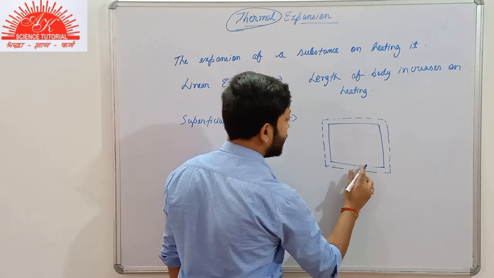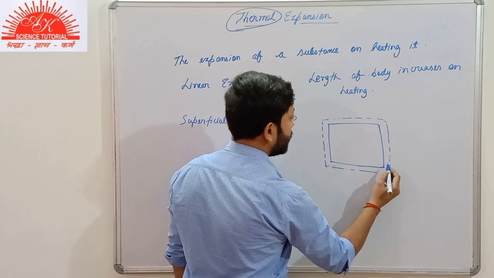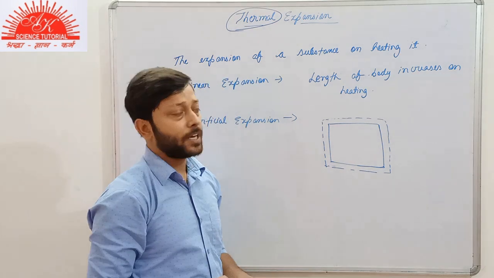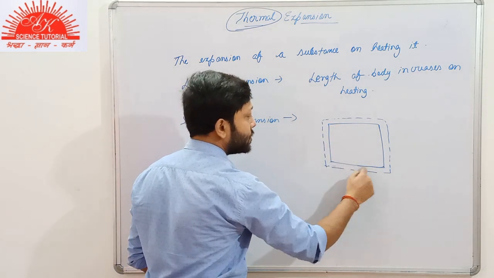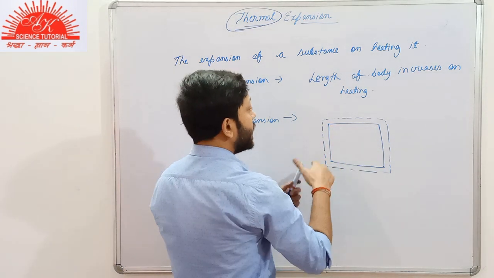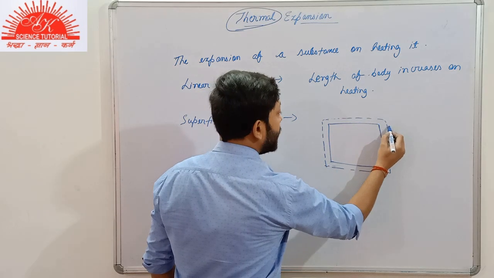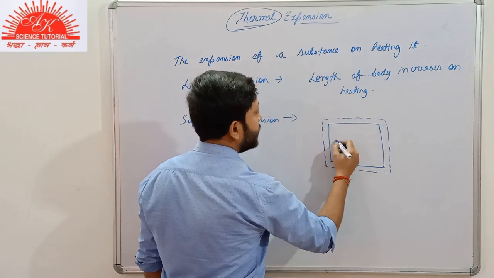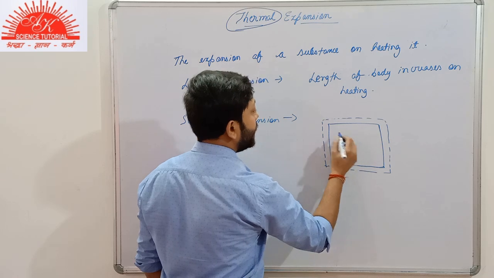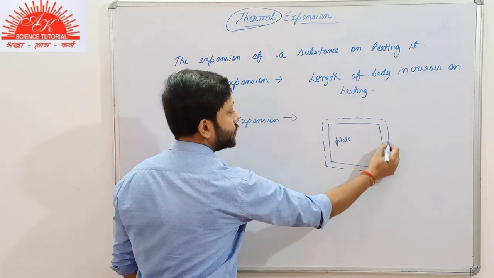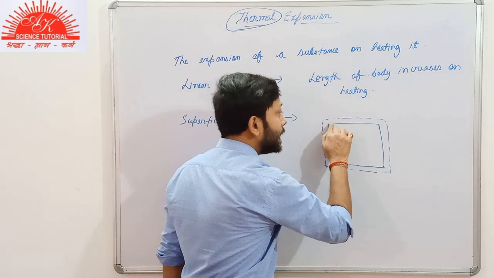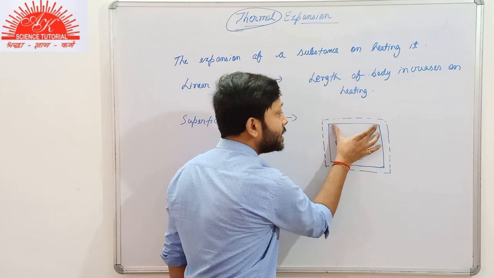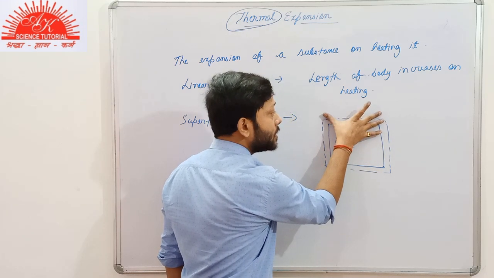It becomes like this. I have drawn it using the broken lines so that it is very clear to you that this was the original shape, size of it, and now the new size of the rectangular plate is this one. So what do we conclude here? The length also increases. The length was initially this and now it is this much.